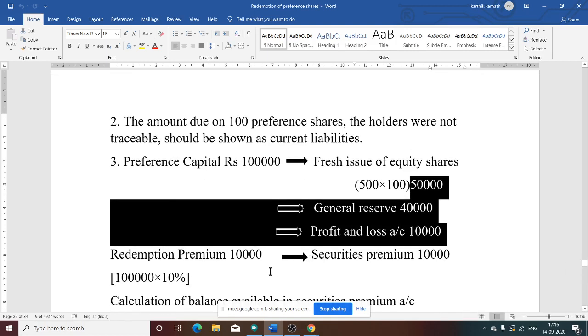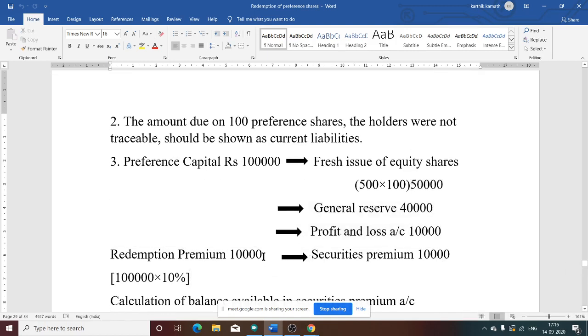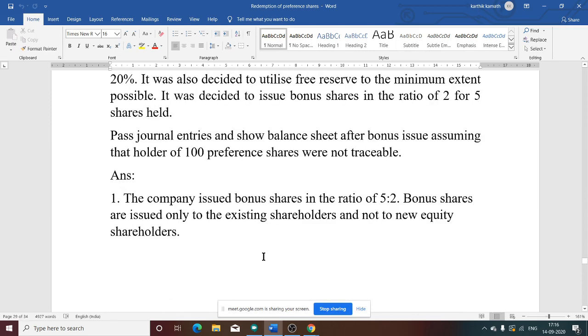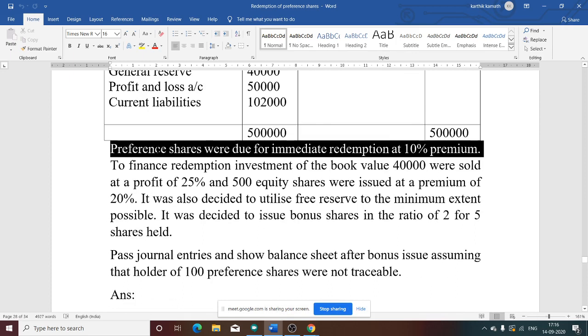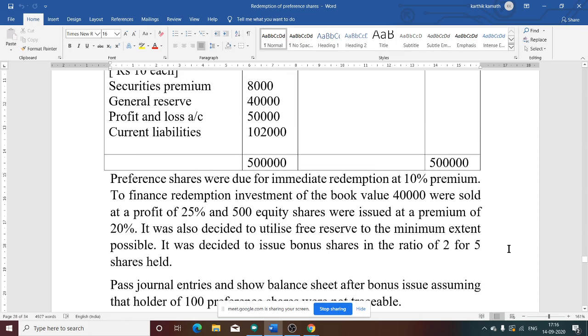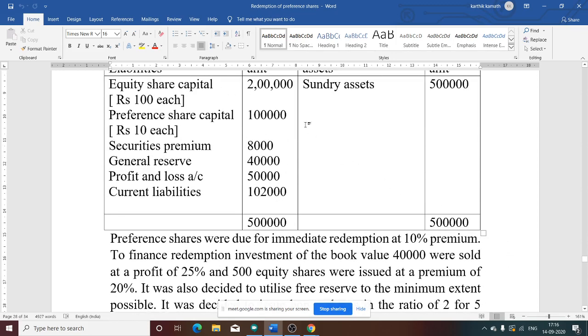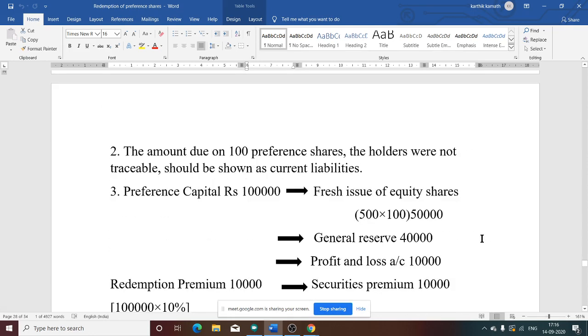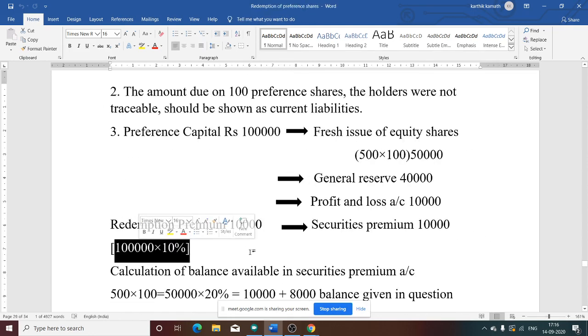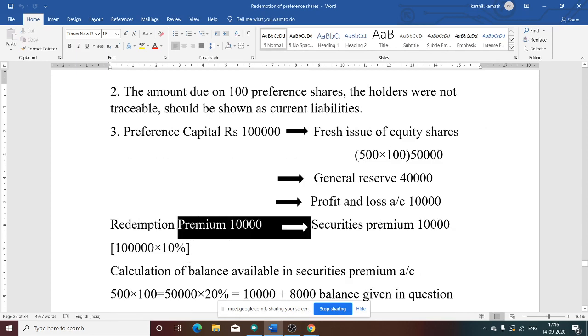Next, redemption premium. How to calculate redemption premium? Whether there is any percentage given in the question. See this: preference shares were due for immediate redemption at 10% premium. That means premium of 10% on capital amount. What is the preference share capital? 1 lakh. On 1 lakh, if you take 10%, you will get 10,000. That is your redemption premium. So how can you utilize it? Either from securities premium or from profit and loss account.